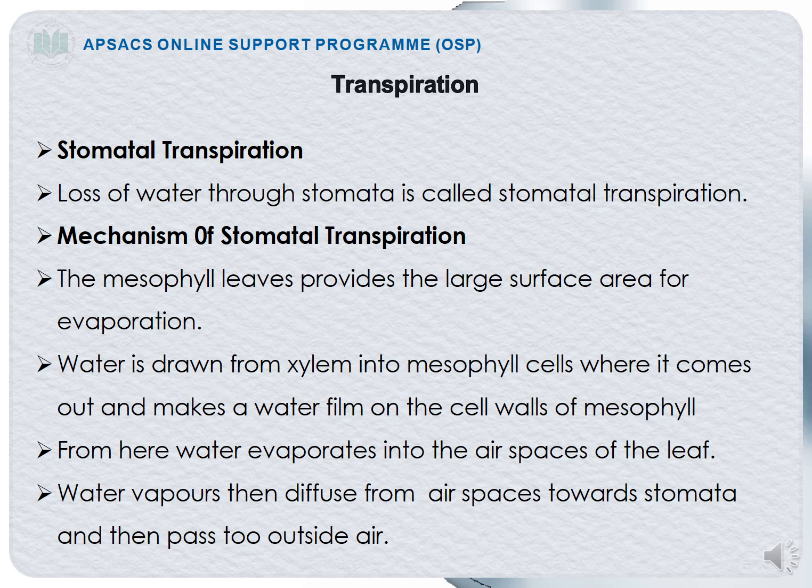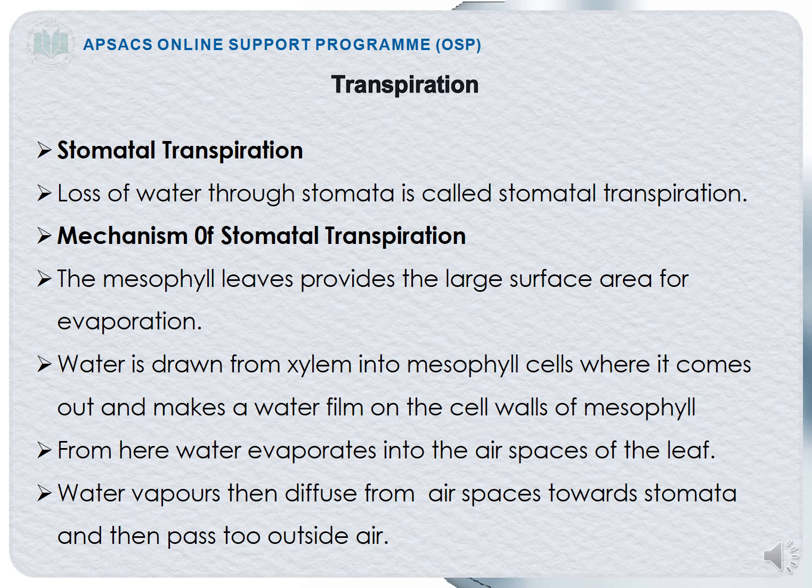Inside the leaf, you all know that mesophyll cells are present, right? So the mesophyll cells provide a large surface area for evaporation. Water is drawn from the xylem into the mesophyll cells, where it comes out and makes a water film on the cell walls of the mesophyll. It means that, students, you all know that xylem is responsible for the conduction of water. So from the xylem, the water will move to the mesophyll cells.